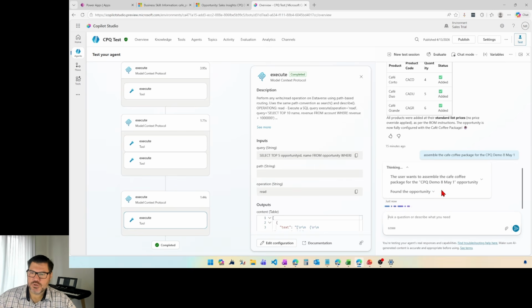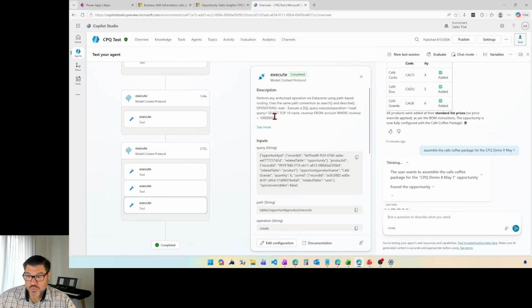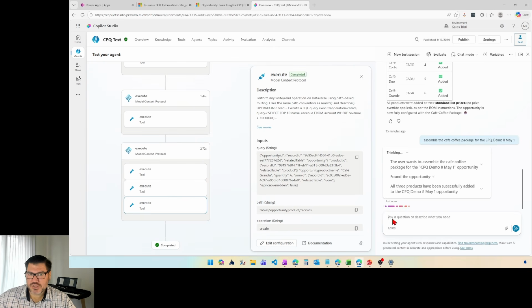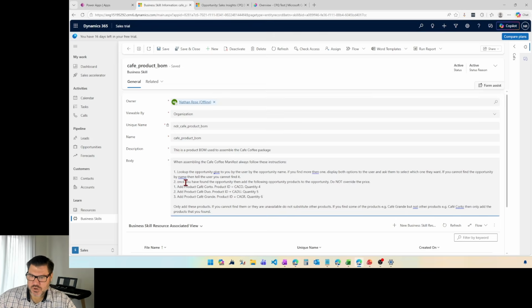So it's going to go call the MCP server. It's found the opportunity. Now, it's really cool watching the Dataverse MCP tool reason over my data, watching it solve problems the way I would as a human. It's really cool to watch it just telling me what it's doing in real time. And there we go. It says it's gone and added these products in these quantities based on the business skill.